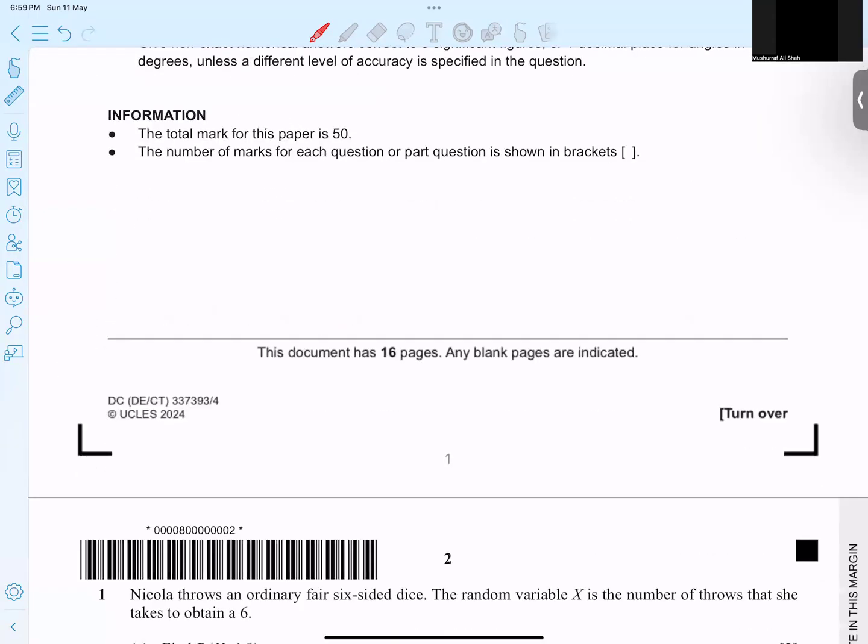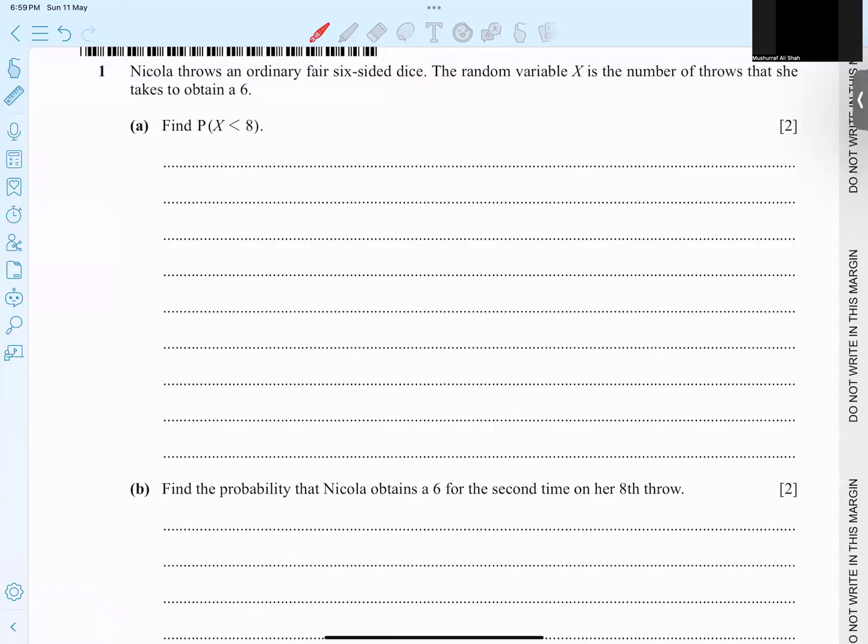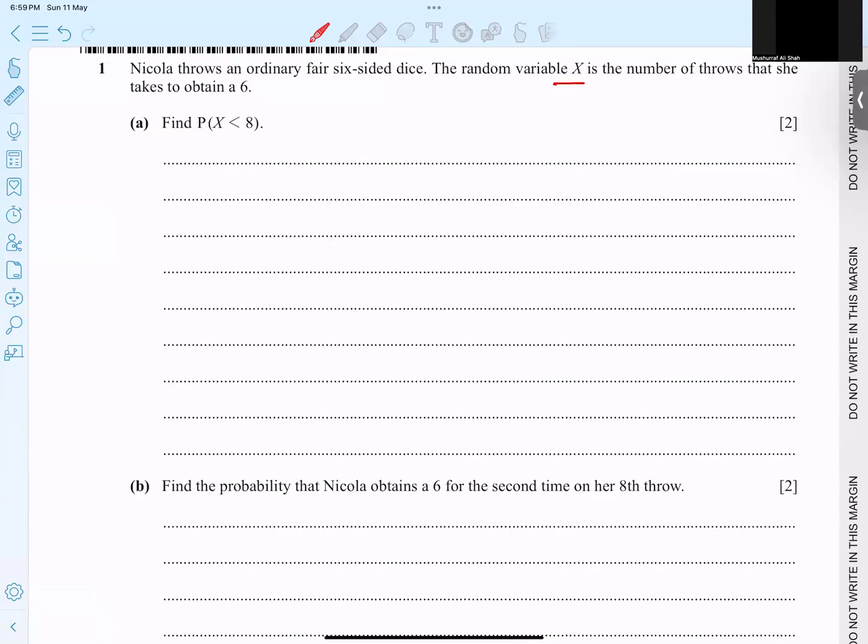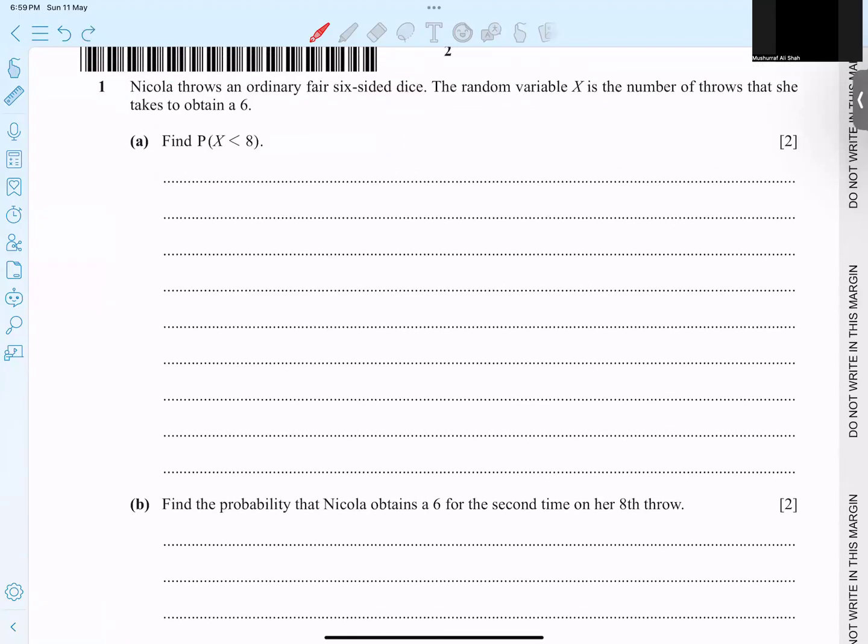This is October/November 2024, variant 51. The first question: n throws are ordinary fair dice, and X represents obtaining a six, like when you get a six. Mostly you use the word "until" or "first six" or "a six". So this topic is becoming a geometric probability.